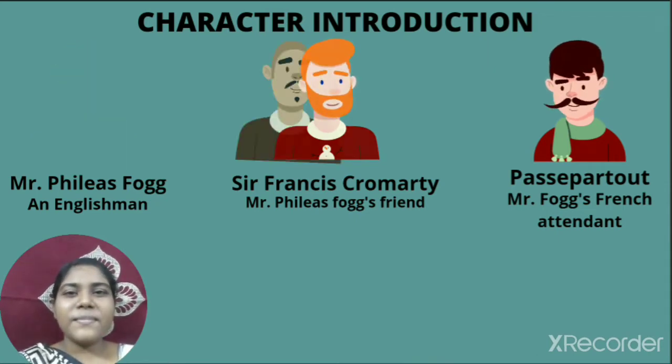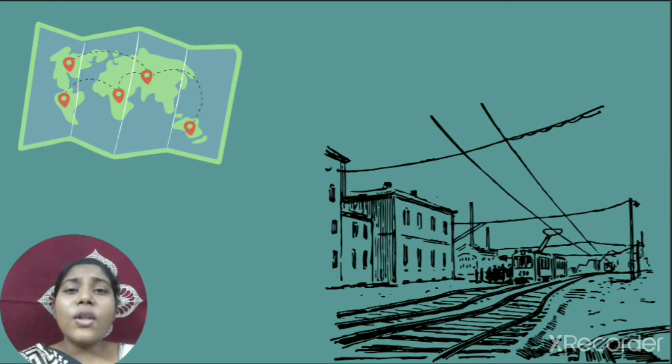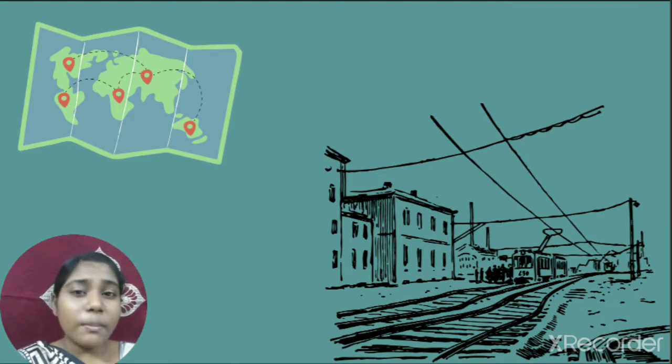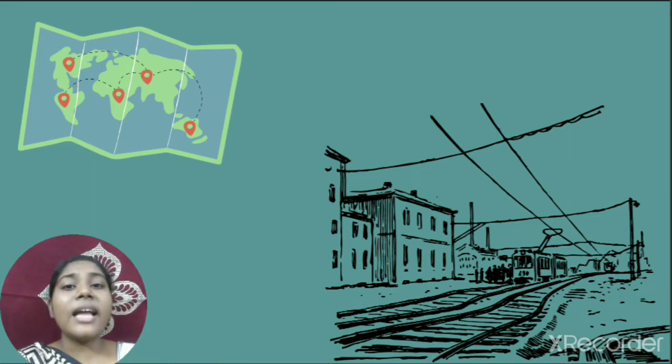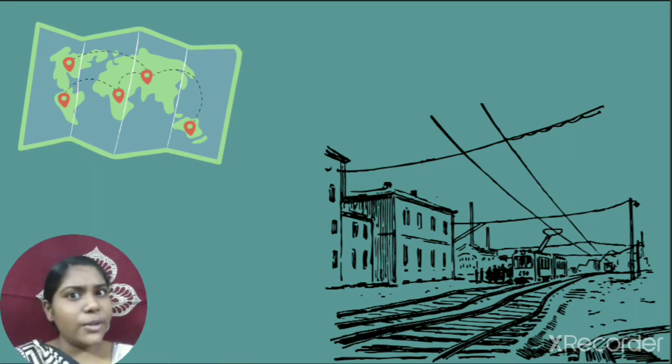All these characters are going to be in the prose, so you better know their names. Who are the people that I just mentioned? Mr. Phileas Fogg, Sir Francis Cromarty, and Passepartout. Yes, very good, children. You're paying good attention to the prose lesson.